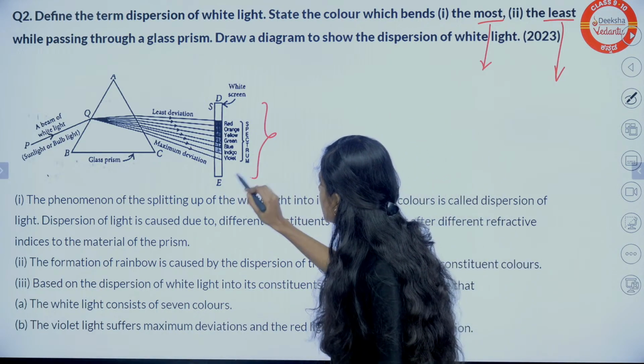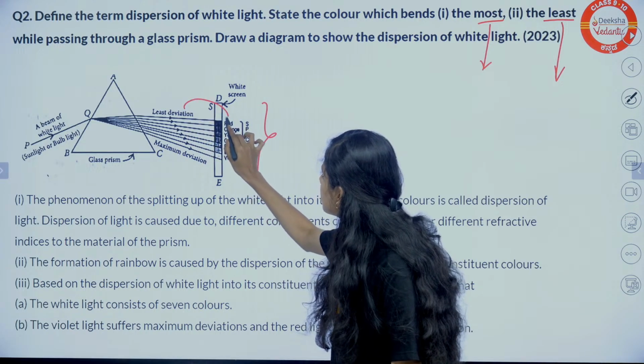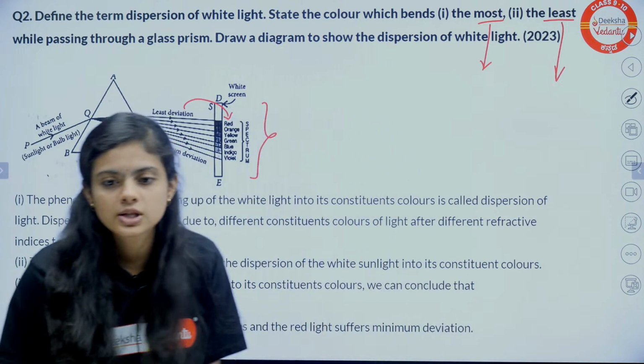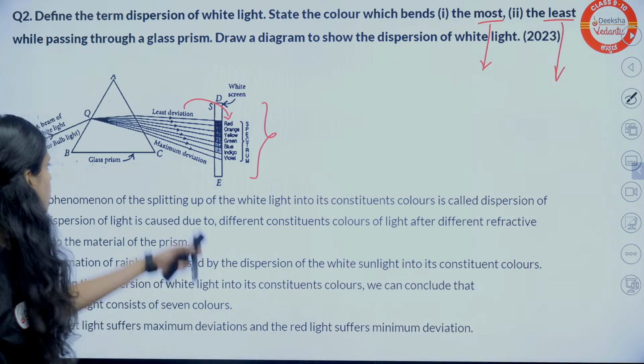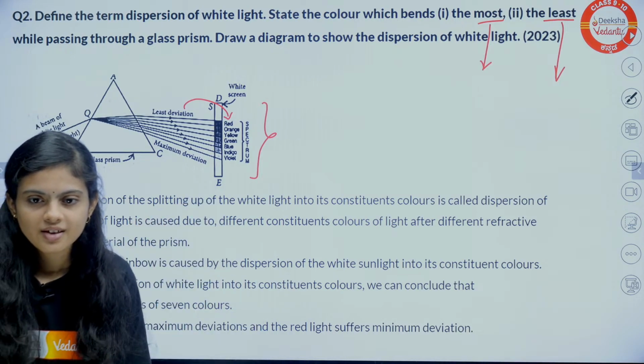You can see the VIBGYOR series, right? The least deviation is the red color and the most deviated one is the violet color.